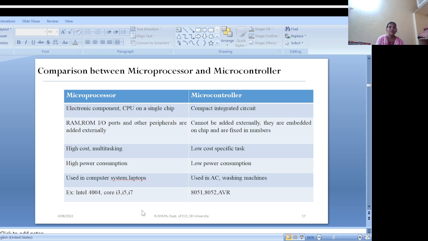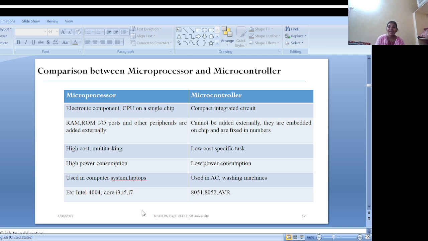Here there is no RAM, ROM, or IO ports inside the microprocessor. The RAM, ROM, IO ports and other peripheral devices are connected externally. This external addition offers flexibility to connect various peripherals, making it suitable for complex systems where multiple devices are interfaced.